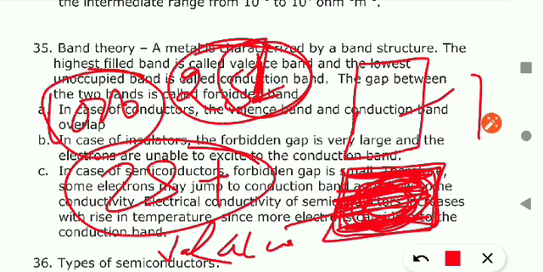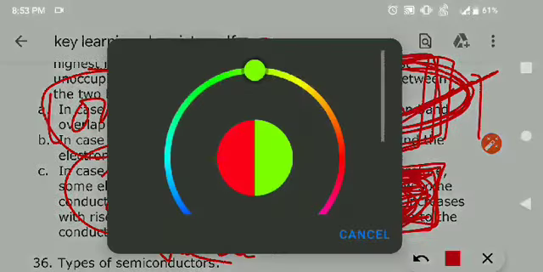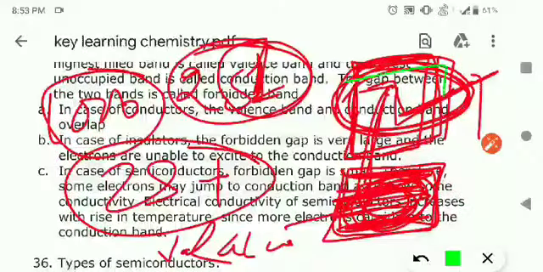Okay, so students, as you know that for conduction of electricity, electrons must move from one place to another place. So this is the reason, when these electrons come into this level, then they will start moving. Until electrons move into this area, they will not move. So for the conduction of electricity, electrons should move in this area. So this area is responsible for the conduction of electricity, so we will assign its name as conduction band. This area is known as the conduction band, because after the electrons move in this area, that substance starts to conduct electricity.